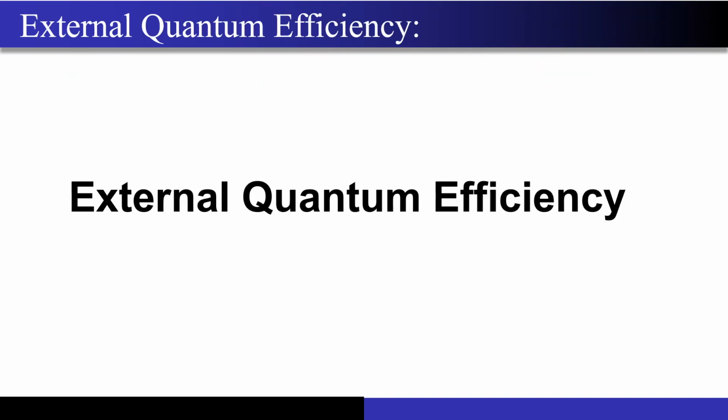Now coming to the part of external quantum efficiency, there is something we studied about the external quantum efficiency, right? So now what did we study about it? So if I have an LED structure with me, correct? If I have an LED structure with me, so now this is nothing but you can consider it as a kind of PN junction only, correct?